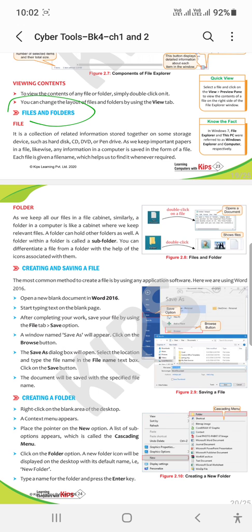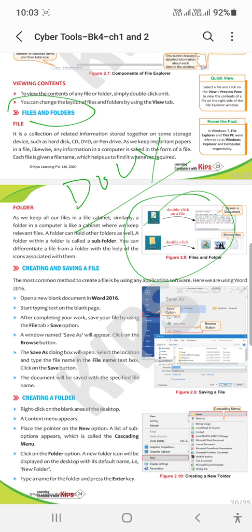Files are different applications that hold particular information in the form of docs, PDF, image, video, or audio. And folders are directories, like small cabins, where you can store your particular file and related information in a particular folder. You can create multiple folders and folders inside folders, and you can change the icon and the color of the folders.